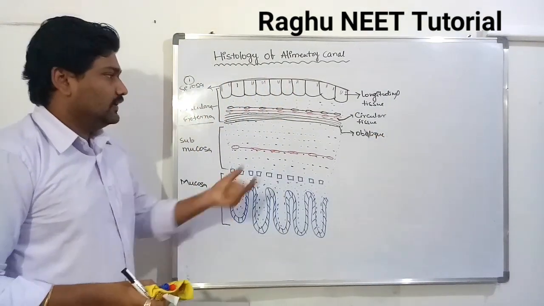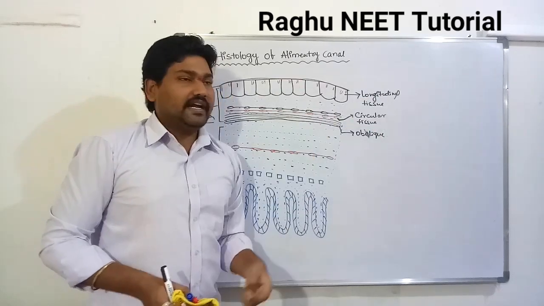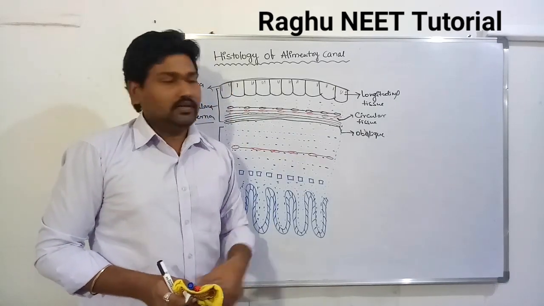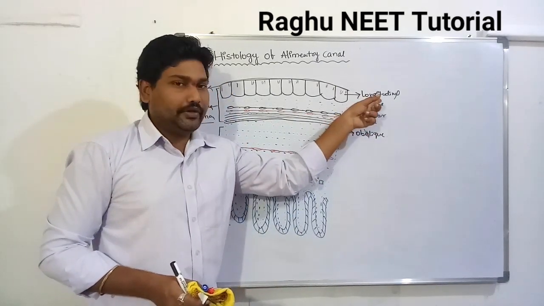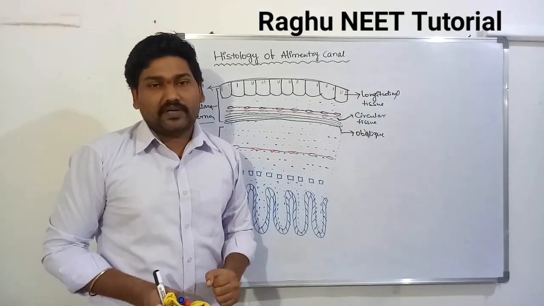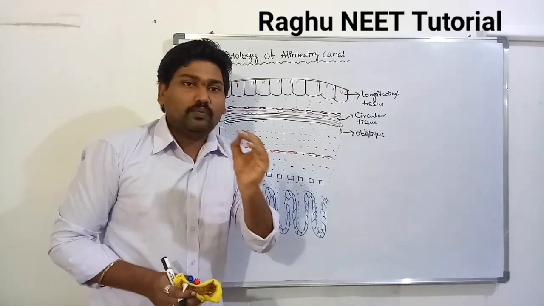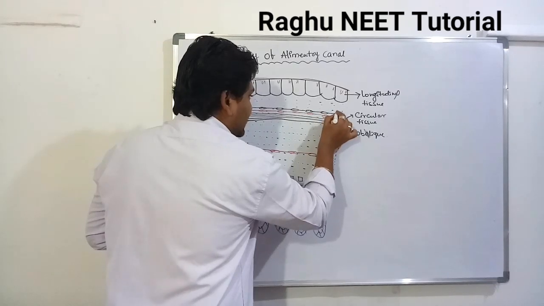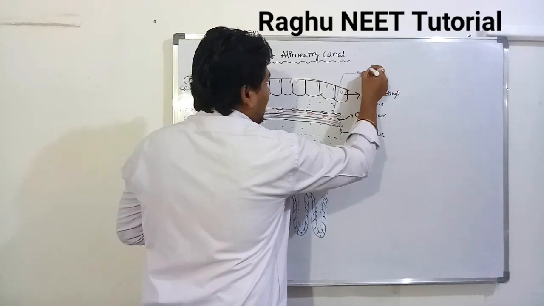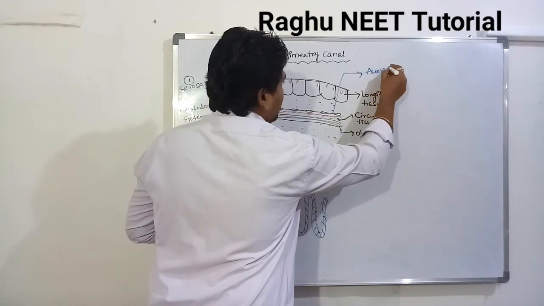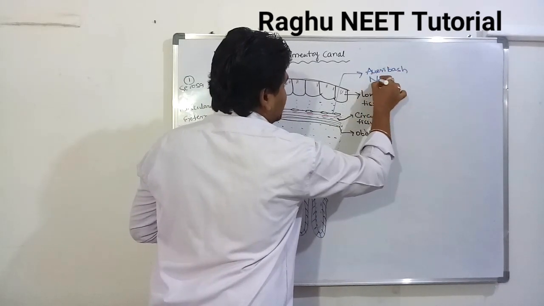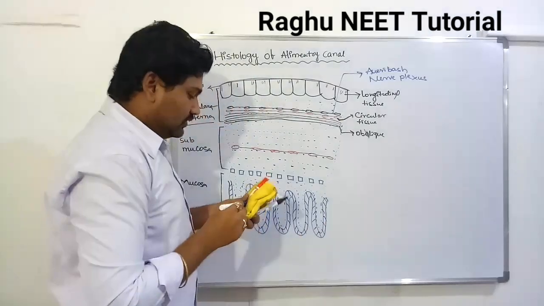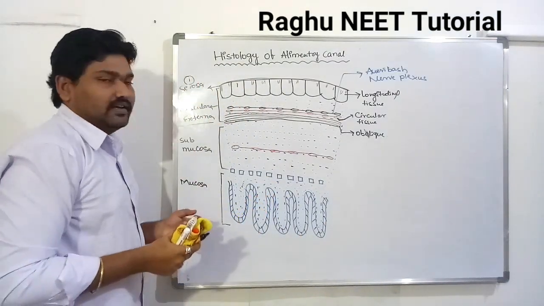In the muscular externa, in between the circular tissue and the longitudinal tissue, a nerve plexus is present. That nerve plexus is called the Auerbach nerve plexus. This one lies above the circular tissue. So this is known as the second layer of the alimentary canal.